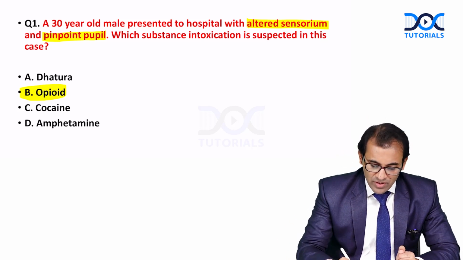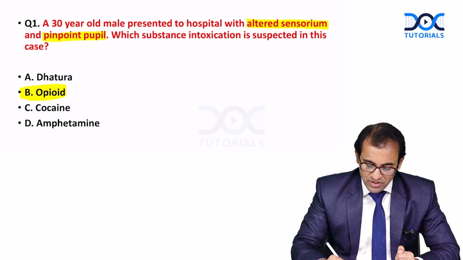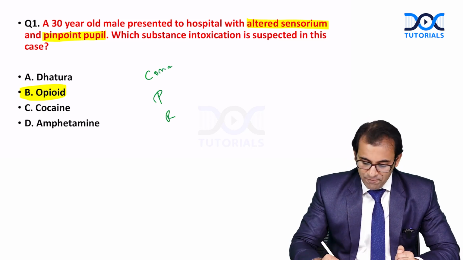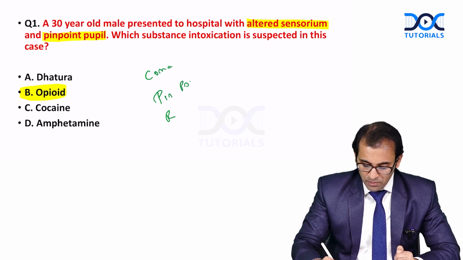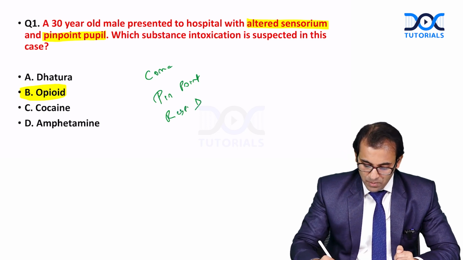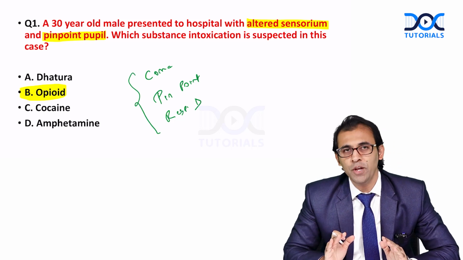So whenever we see a patient after overdose of a substance who is in coma, having pinpoint pupil, and in respiratory depression, we can say that yes, this is a case of opioid poisoning.